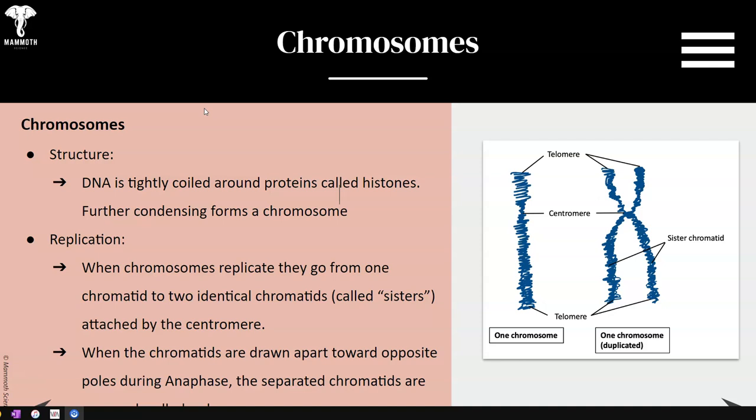Now, chromosomes, let's talk about the structure for a moment. DNA is tightly coiled around proteins called histones, further condensing that forms the chromosomes, as you can tell in the picture right. Now, when replication occurs, these chromosomes replicate. They go from one chromatid to two identical chromatids called sisters. They are attached in the middle of the two chromatids by what's called a centromere. When the chromatids are drawn apart toward opposite poles during anaphase, the chromatids are then separated or pulled apart.